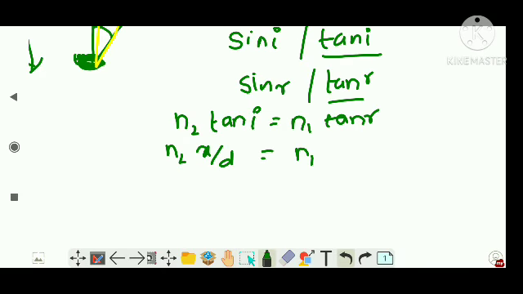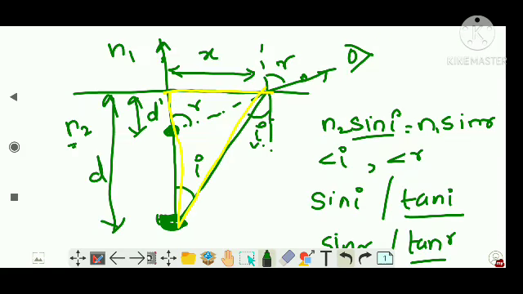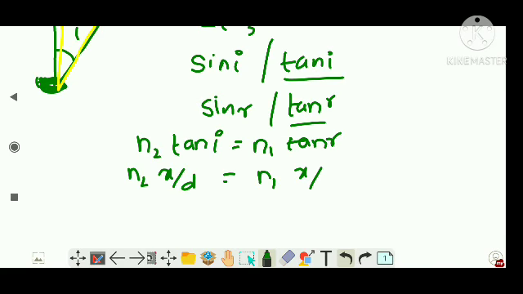Similarly, for N1, I'm going to take another, smaller triangle, this one. There tan R is equal to x by d dash. Clear? So I can cancel x and x. Now I can write N2 by N1 is equal to d by d dash.